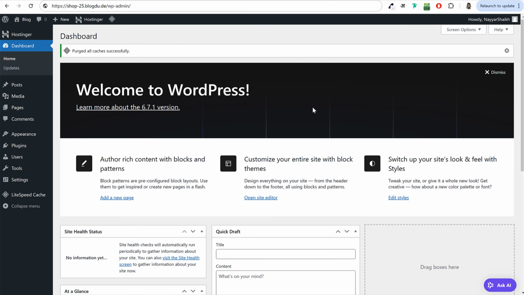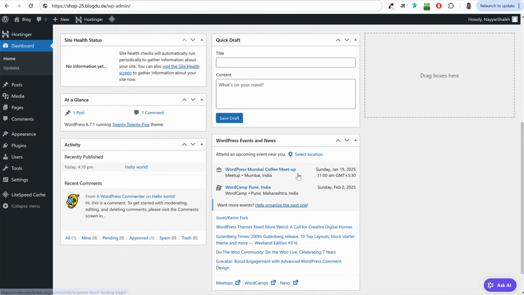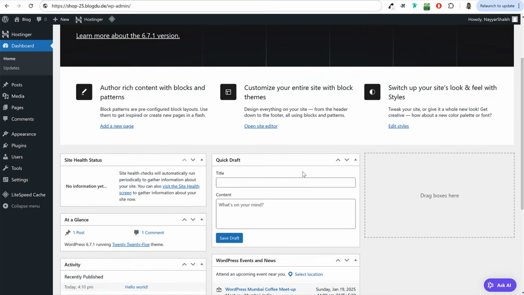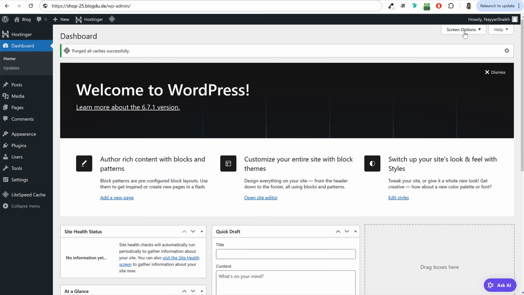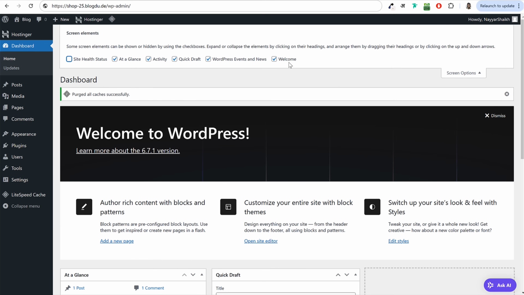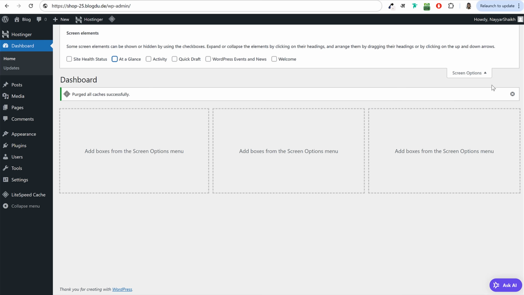Now, whenever we install WordPress on a new domain name, there are a few basic things that we have to understand and a few settings that we have to do. First of all, on your dashboard page, you will see all these widgets. These are not at all useful. So we can get rid of all these widgets. To do that, you can click on the screen options at top and you can untick everything from here. Okay, remove the tick mark.